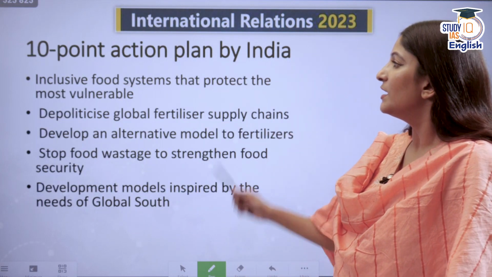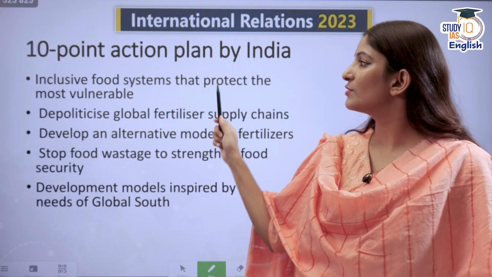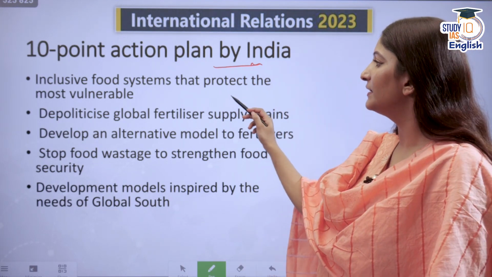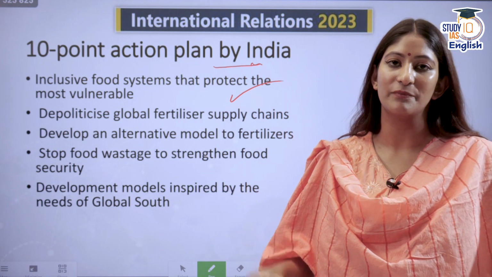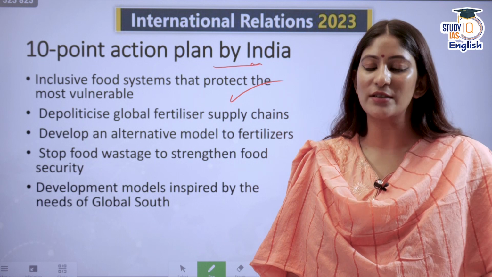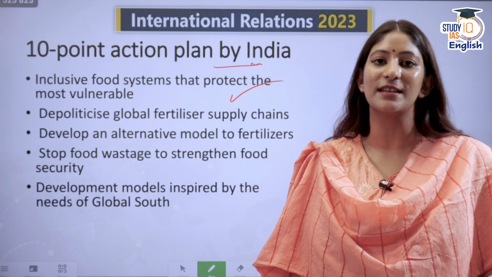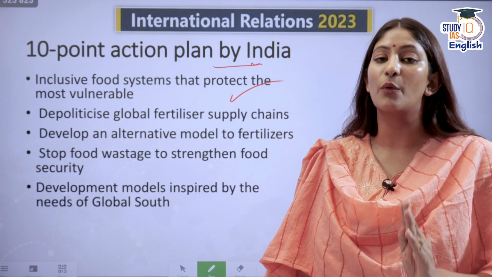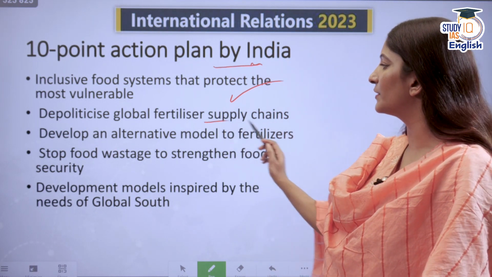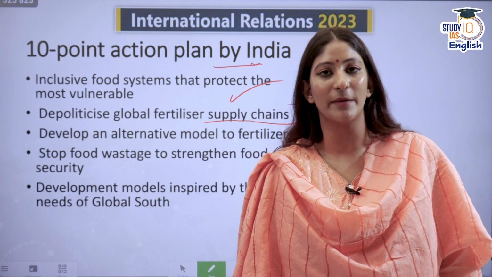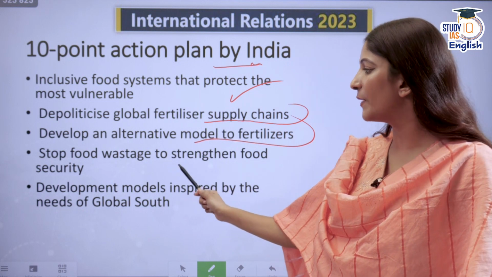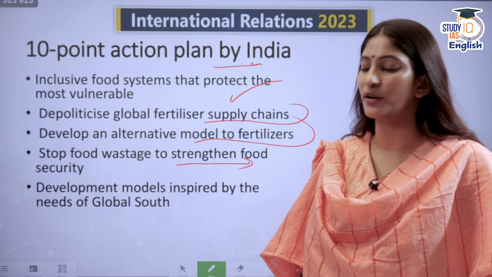Okay, moving on. India in this particular summit also gave a 10-point action plan. First, we should have an inclusive food system that protects the most vulnerable. Of course, through its being the voice of the global south, an emerging voice of the global south, it has remained committed to what it wanted to say in the G7. Food security. Depoliticize global fertilizer supply chain so that food security can be maintained. Develop an alternative model to fertilizer. Stop food wastage to strengthen food security.